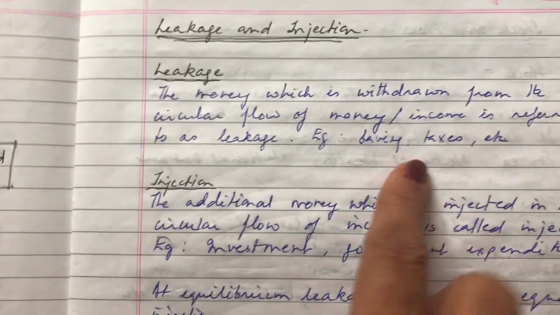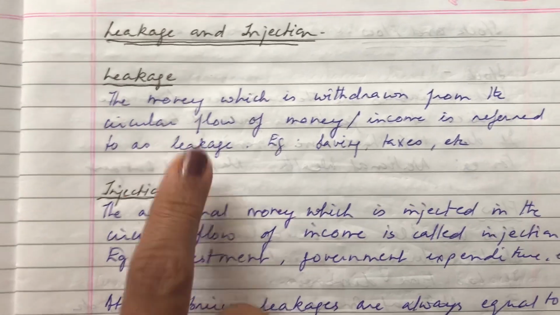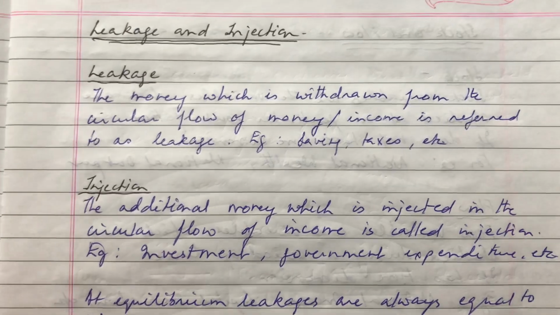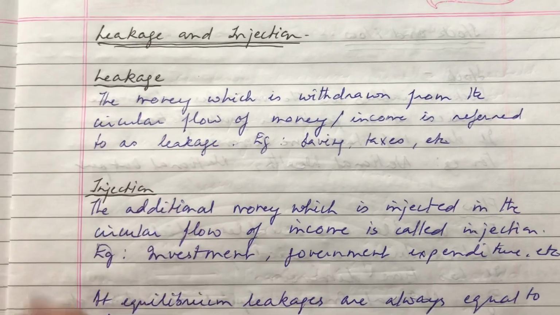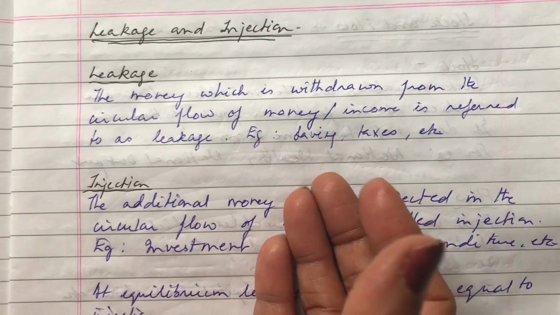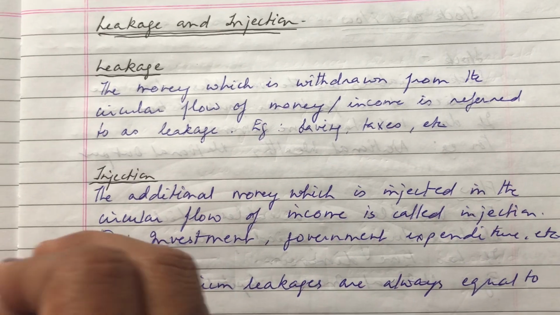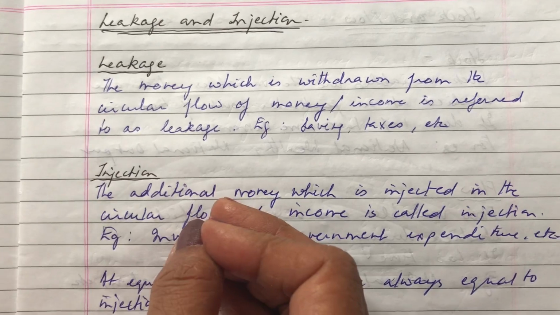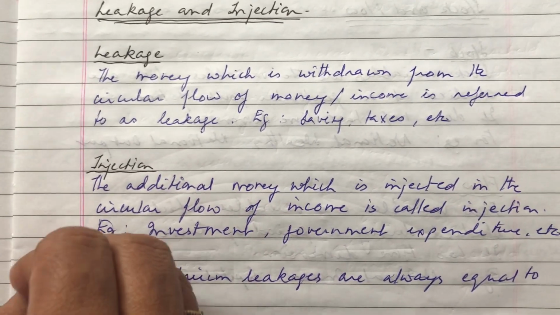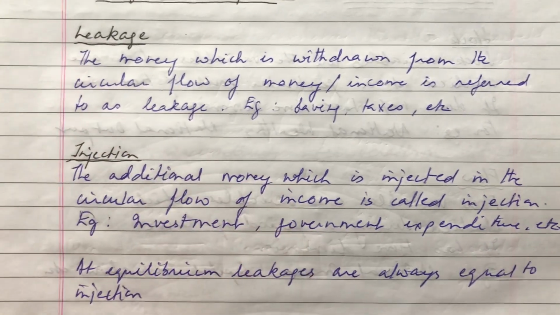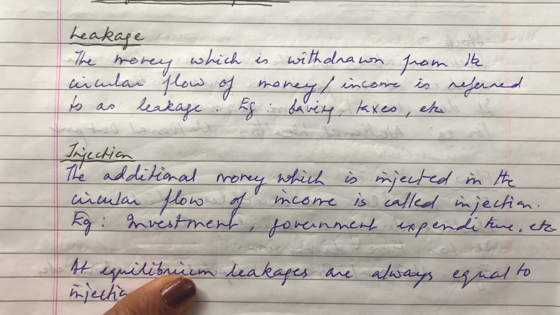Now I will come to a very small topic which I want to talk about today, that is leakages and injections. Leakages means whenever money goes out of the circular flow, the movement within the country, then it is taken as a leakage. For example, if there is 100 rupees which is being demanded by the firm and 100 rupees which is paid by the firm, and the firm suddenly decides to save 20 rupees. So this 20 rupees is going out of the circular flow of money. So that will be taken as a leakage.